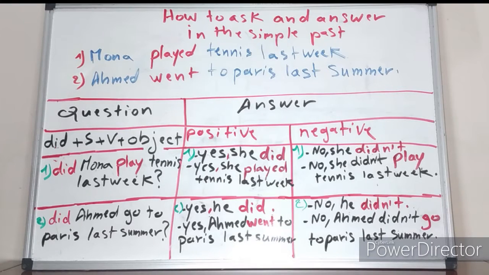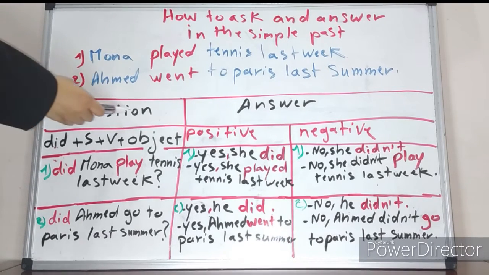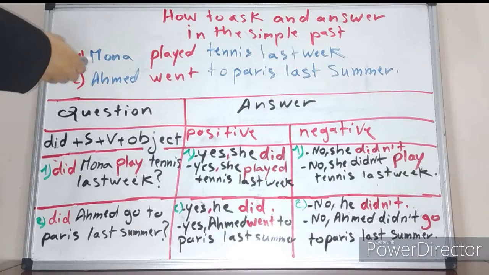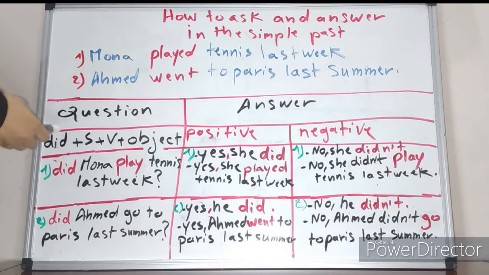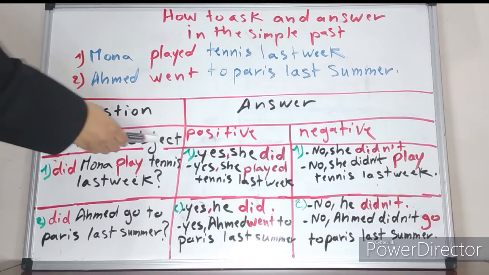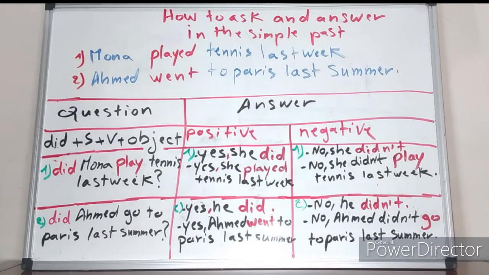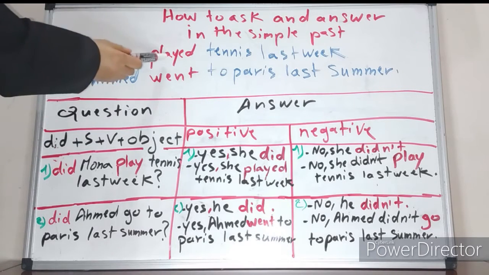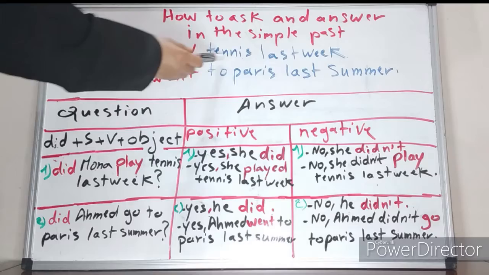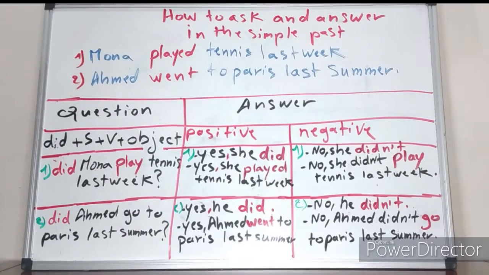Okay, let us see now how we are going to ask questions in the simple past. First, let me give you the rule: what is the form of the question with verbs in the simple past? In the simple past, we always add did. Did plus subject plus verb plus the object, which is the rest of the sentence.